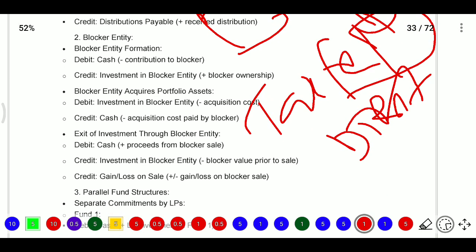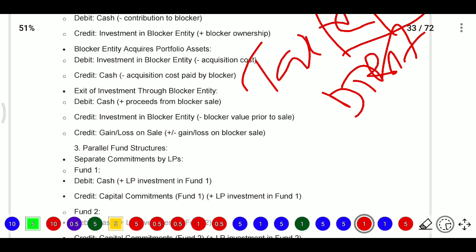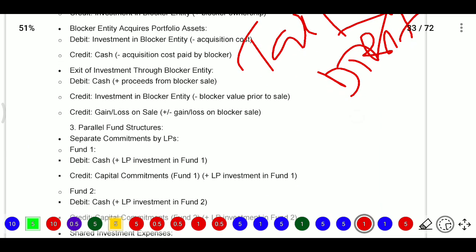Now blocker entity acquires portfolio assets. So if it acquires, it is an asset to them. So asset means investor in blocker entity account debit to cash account. Then when there is an exit, we will receive the proceeds from the blocker sale. So cash account debit to investment in blocker entity. Next, we will also get the gain or loss on sale of that blocker.